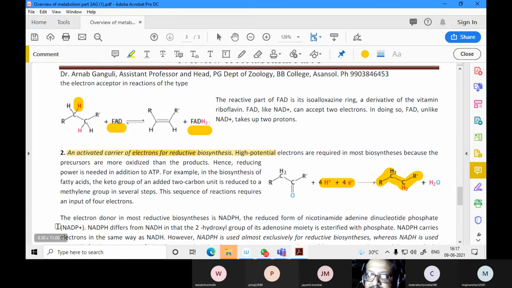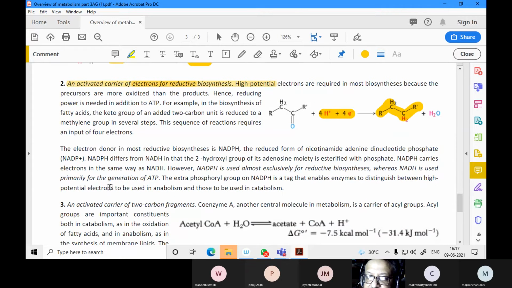For example, the electron donor most used is NADPH. NADPH is almost used exclusively for reductive biosynthesis.